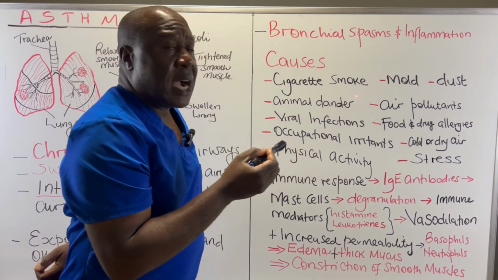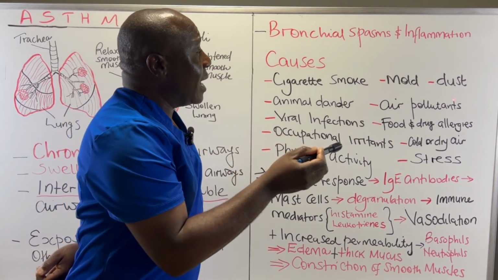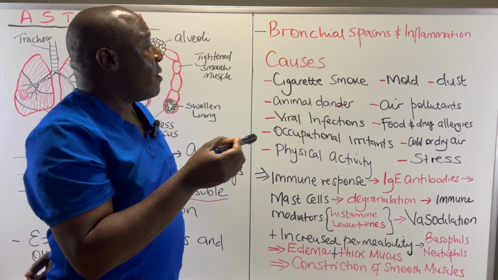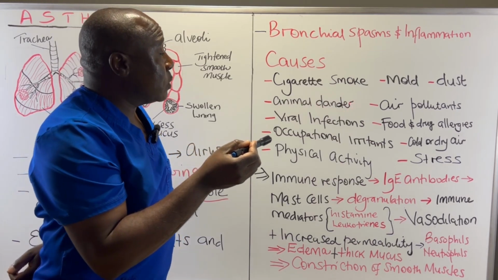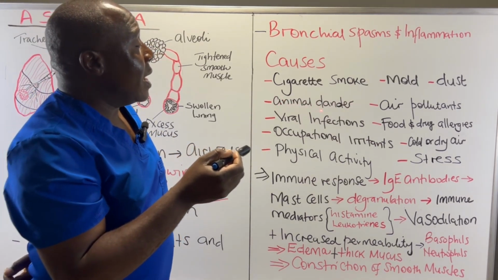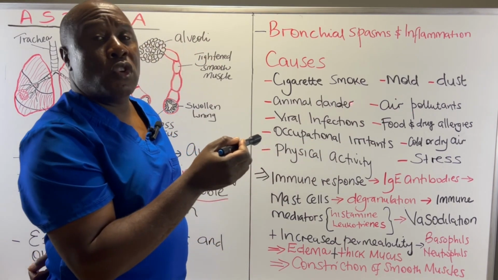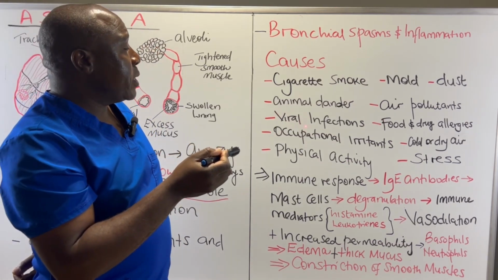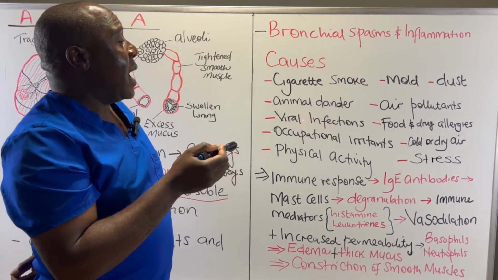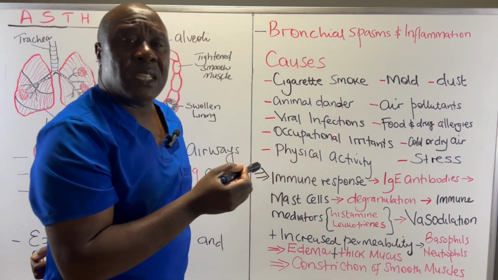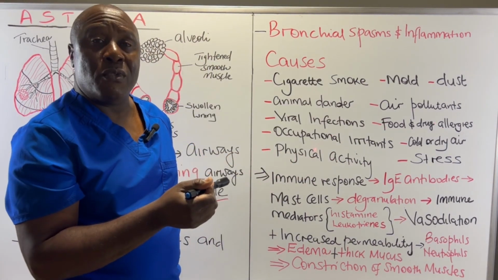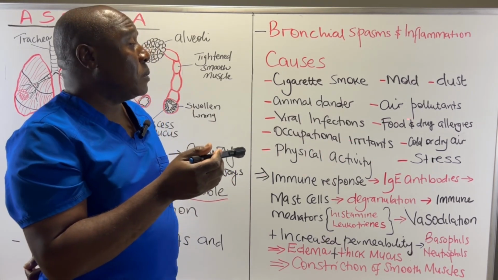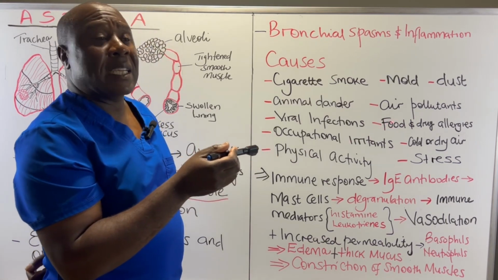Exposure to mold can also cause asthma. We also have dust particles in the air. We have animal dander. We have people who can have an asthmatic attack as a result of exposure to this particular animal dander. We have air pollutants, all those pollutants in the air. Viral infections, and especially in the upper respiratory system, can trigger an asthmatic attack. We have food and drug allergies. We have people who are allergic to certain foods. They are also allergic to certain drugs or medications. Now, when they're exposed to these particular things, then it might trigger an asthmatic attack.